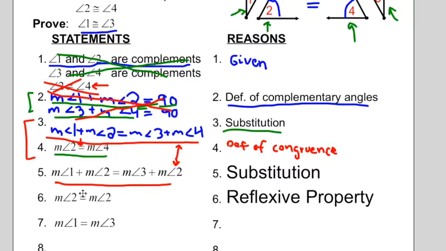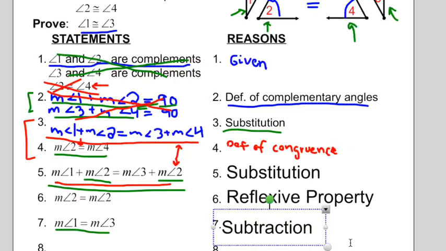We got this statement because the measure of angle 2 equals the measure of angle 2. If I subtract the measure of angle 2 from each side, this statement will still be equal, but what will happen to the measure of angle 2? They will just disappear, and this whole statement in number 5 will become this statement in number 7. And how did we get there? Well, we subtracted. We used the subtraction property of algebra.